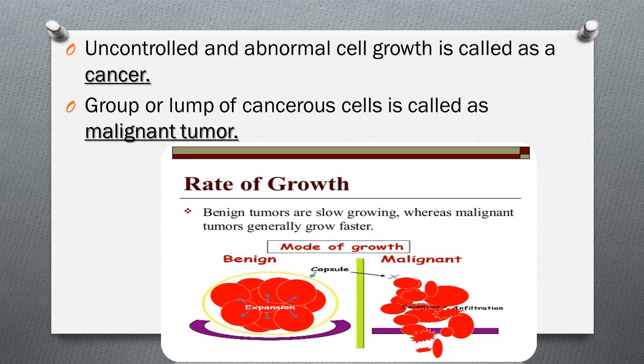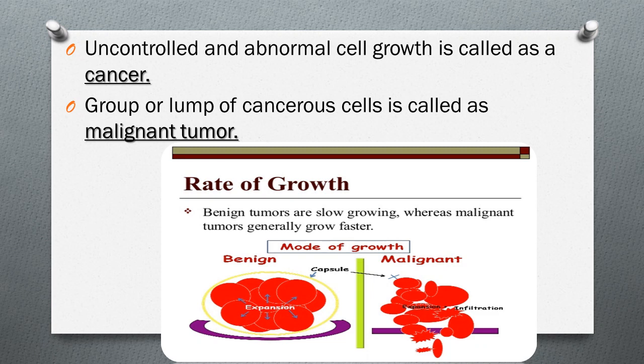Now see students, there are two types of cancerous cells. In this picture you can see one is a benign cancer and the second is a malignant cancer. The cells of the benign tumor are formed within a capsule. That means these cancerous cells are localized within one particular part or organ of the body.